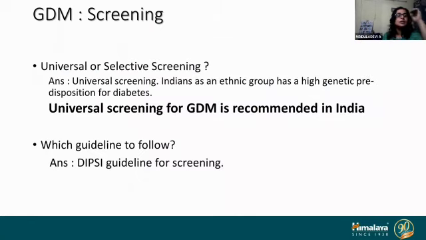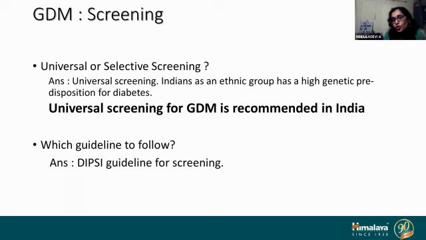So first question regarding what should be the norm, the universal or selective screening? Selective screening means screening only those population who are at risk of developing diabetes. The high risk factors for diabetes are obesity, previous big baby, other comorbidities like preeclampsia or autoimmune dysfunctions, a significant family history. And here comes the clinch.